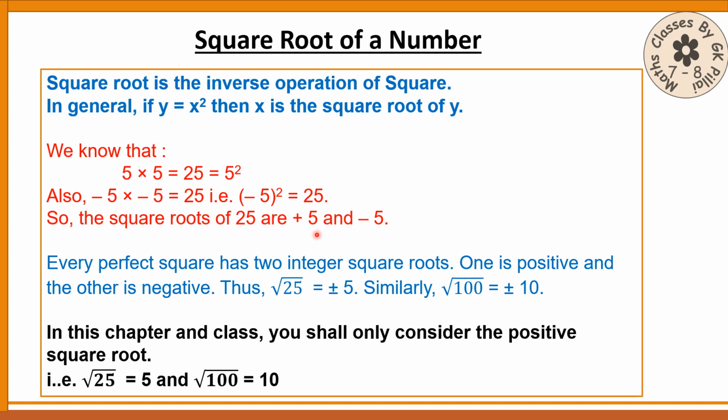You will do such things in your higher classes, even after your 10th standard. At some places you will have to use plus 5 as well as minus 5 while finding the square root of 25. But as far as you are concerned now, in this chapter, in this class, you will be using only plus 5 as the square root of 25. Every perfect square has two integer square roots, one positive and the other negative. So the square root of 25 will be plus or minus 5. Similarly, in this chapter and this class, you shall only consider the positive square root. Square root of 100 will be 10.